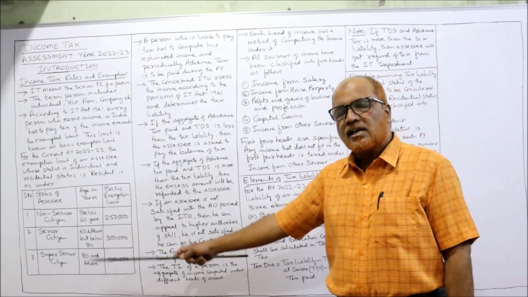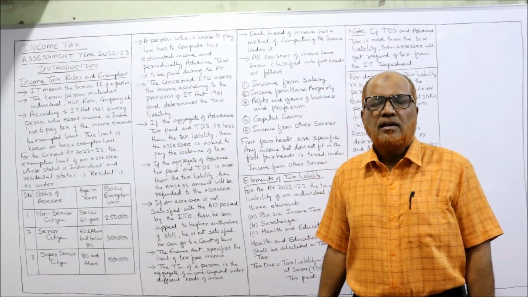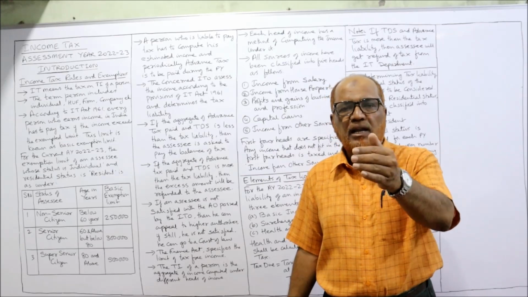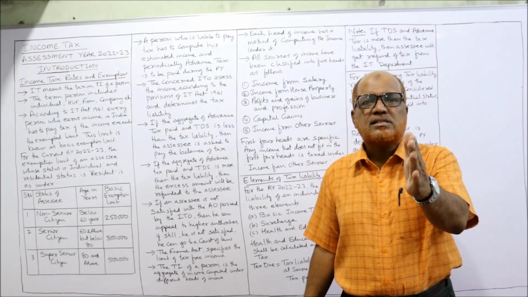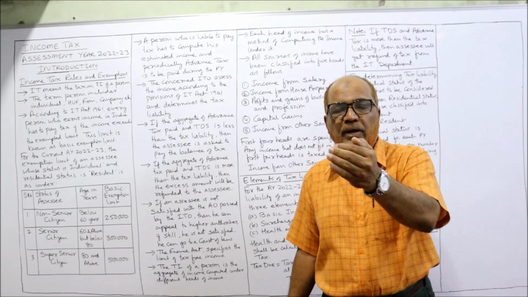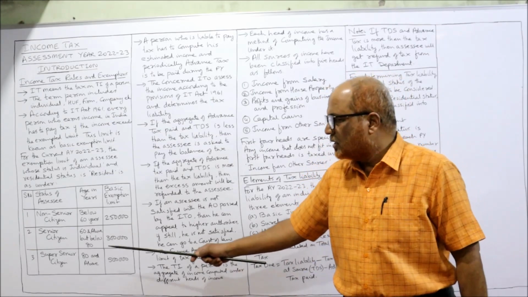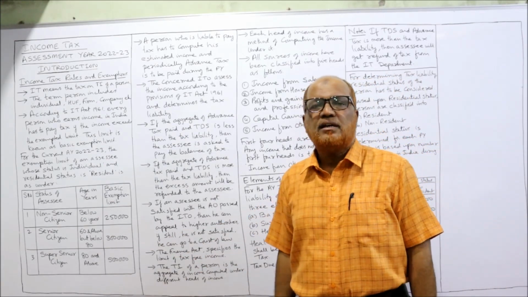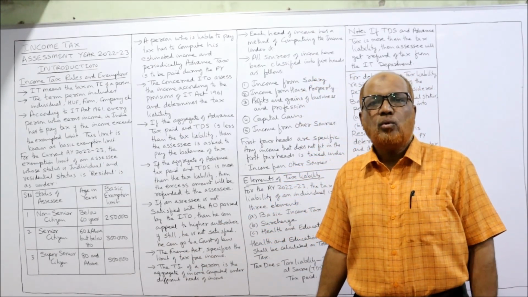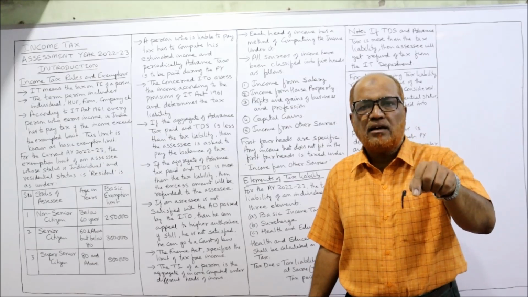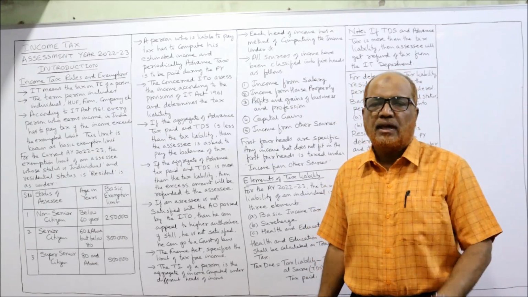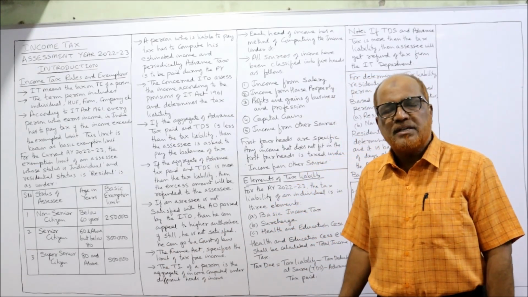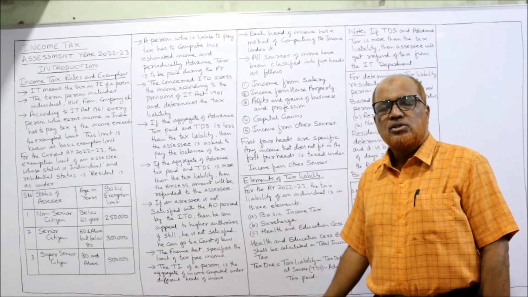First category. Second category is senior citizen. A person whose age is 60 years and more, but less than 80 years. 60 years plus, but below 80 years. The exemption limit is 3 lakh. Now, super senior citizen. A person whose age is 80 years and above. 80 and above, they are called super senior citizen. And the basic exemption limit is 5 lakh. So 3 you have to remember.